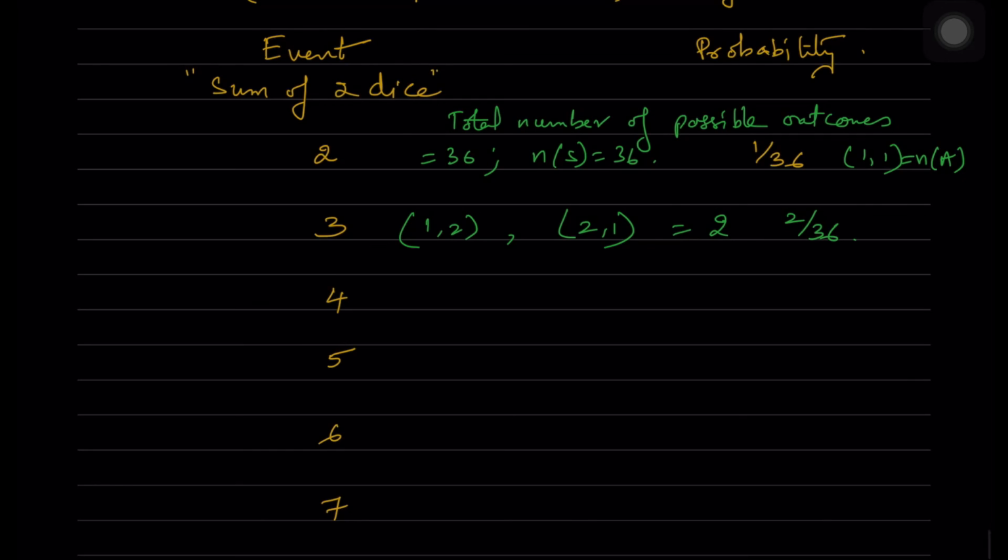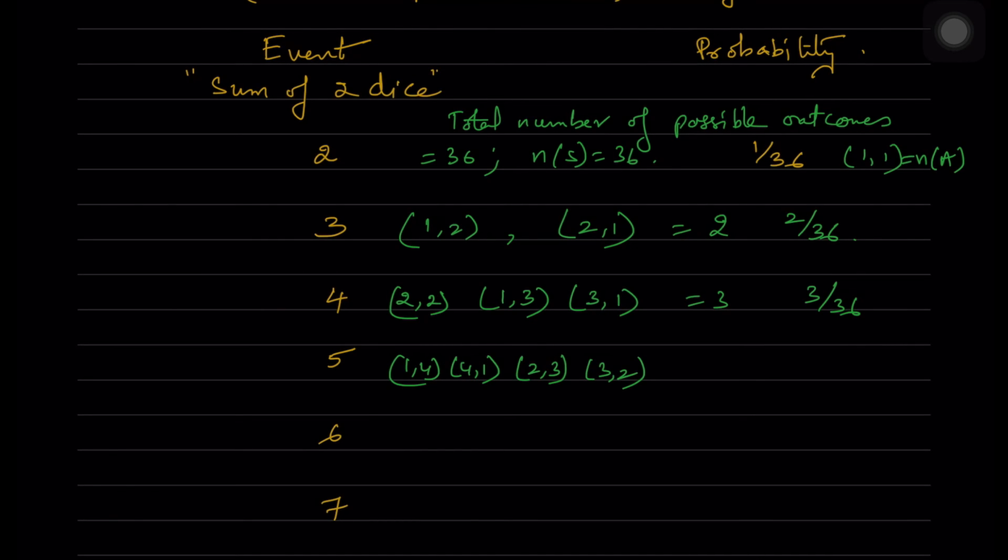Now how will you get the sum of 3? When on the first die it is 1 and on the second it is 2, or on the first it is 2 and the second it is 1. So how many cases are there? Only 2. So 2 by 36 is the answer here. Sum of 4 means 2,2; 1,3; 3,1. So total cases here are 3, so 3 by 36.